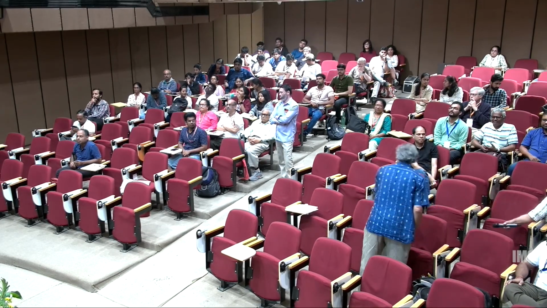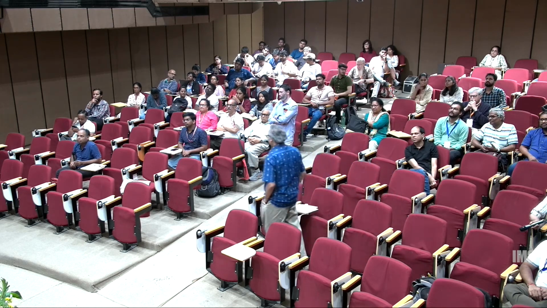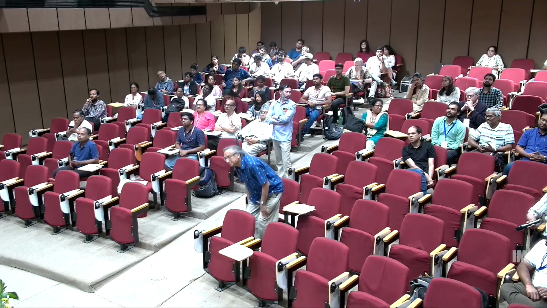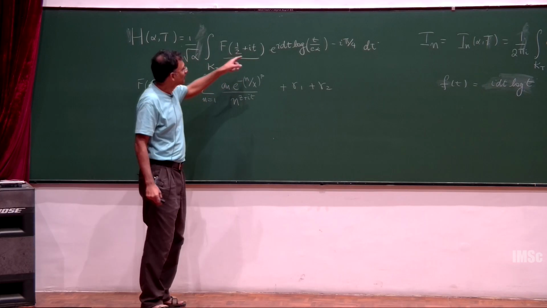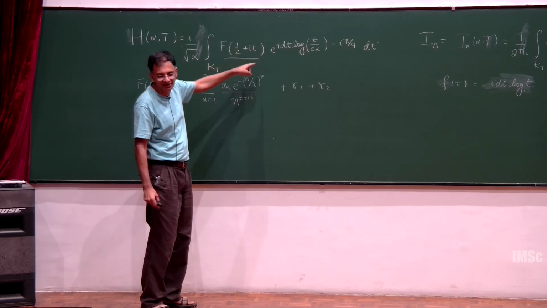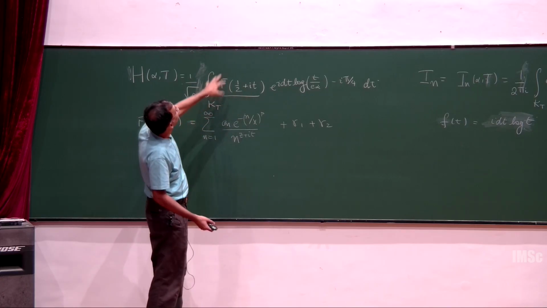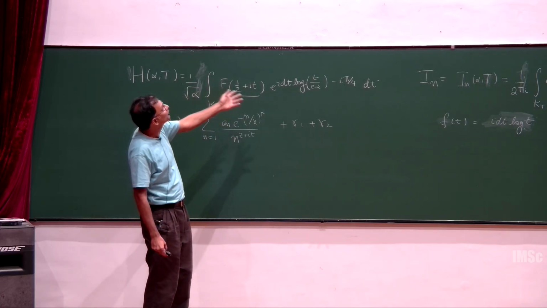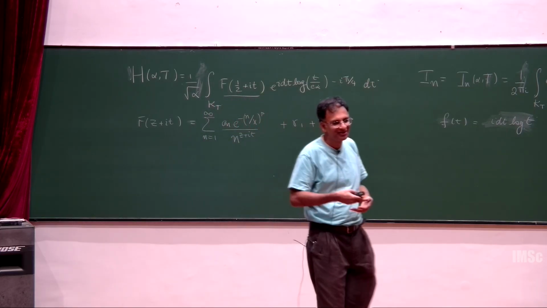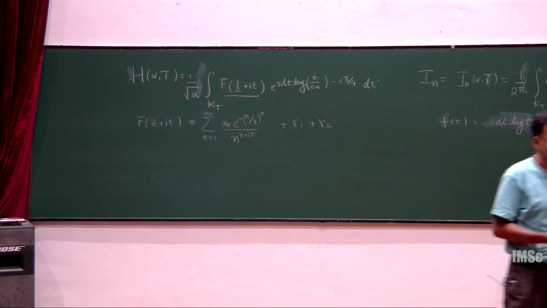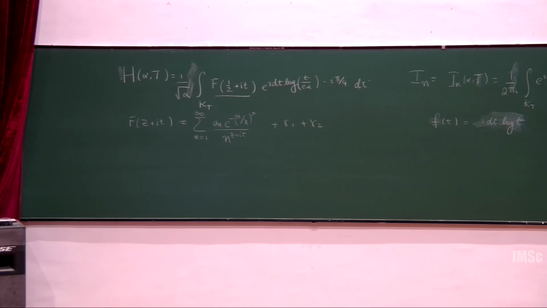So you get two expressions, right? Yeah. So here, I have fudge. I mean, there is some work. My point is, H alpha t has this particular form. Use the functional equation. You'll get minus half minus it, and you'll have the gamma functions coming from Stirling's formula. Put that all in, and at some point, if you do the integral, you will get this. It will just be the integral of t to the ia, small t to the ia dt on this interval.